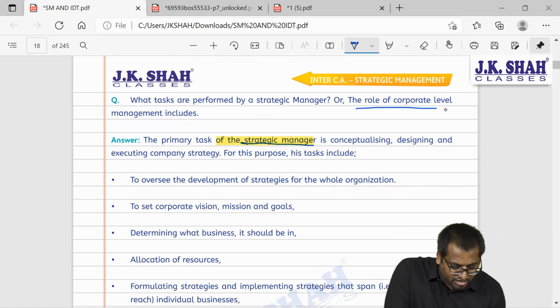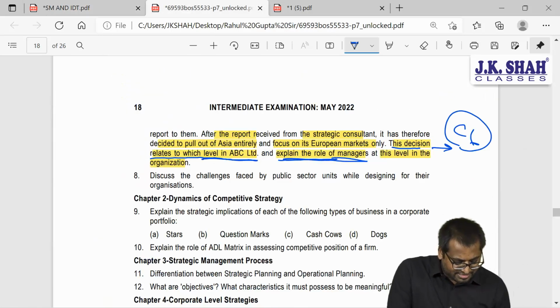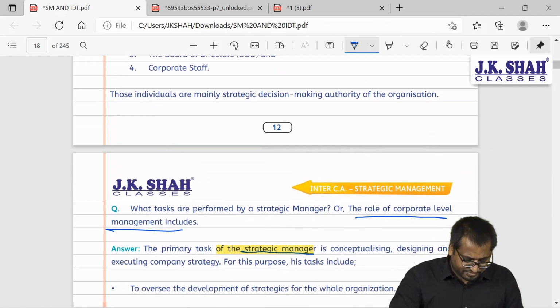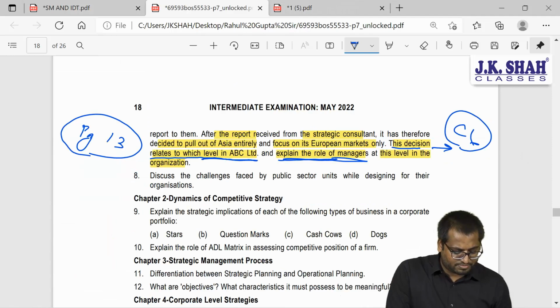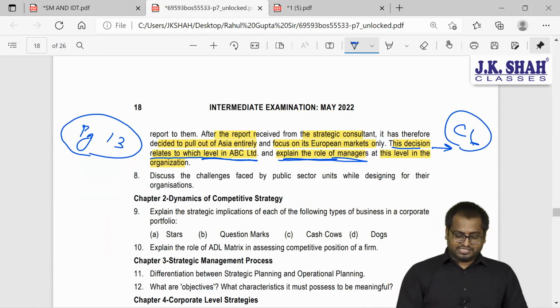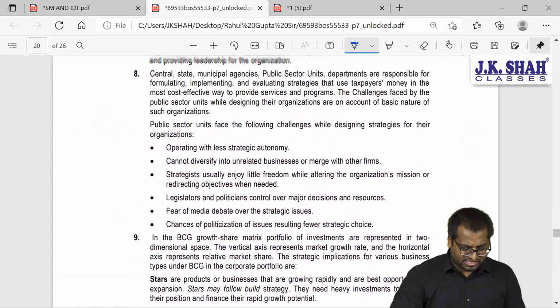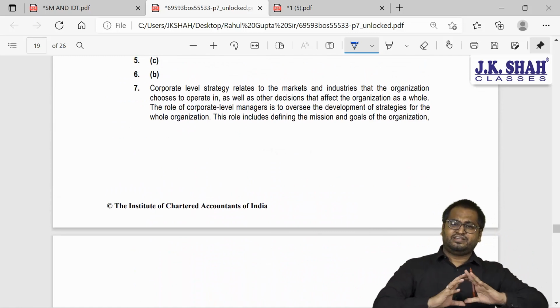The role of corporate level management. If you want, you may write here: this question is from page number 13 of our book. I believe it was 13. Yes, it is from page number 13. So this is your answer. You can read the text given in the institute's answer also. See here, instead of writing it in point form, they have written it in paragraph form.